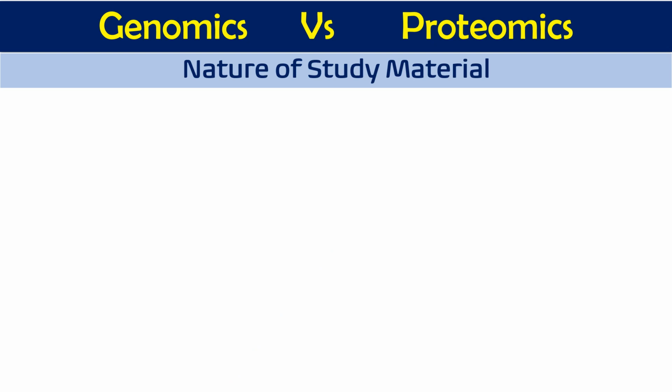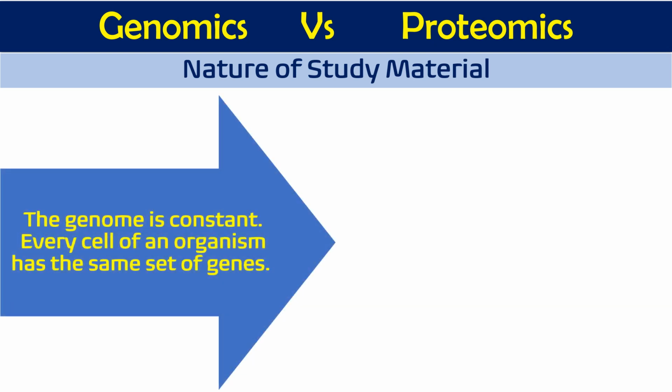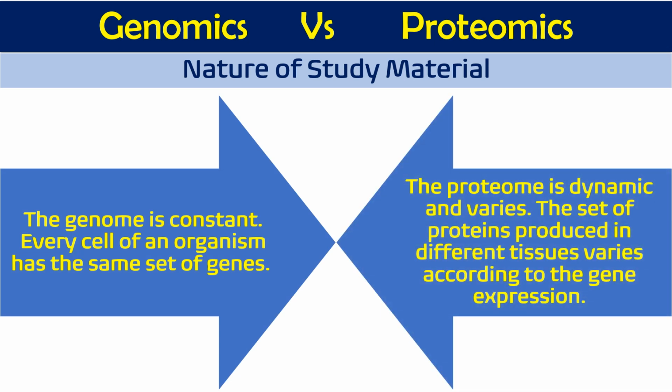The third difference between genomics and proteomics is the nature of the study material. The genome is constant. I have told you that in one organism the genes of every cell are the same, so the genome is constant. Every cell of an organism has the same set of genes. Whereas proteomics is dynamic and varies. The set of proteins produced in different tissues varies according to the genes expressed.